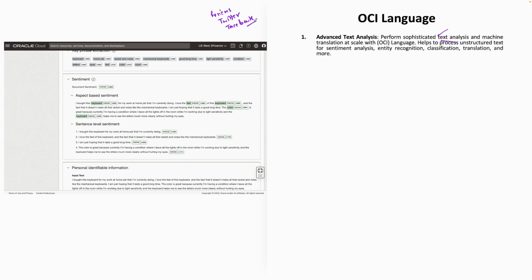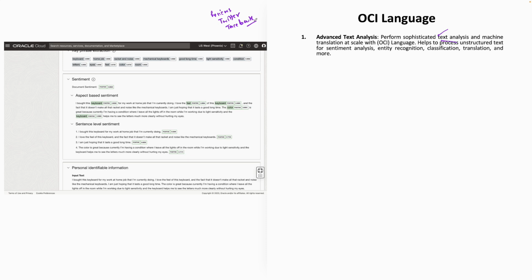It's pretty simple, right? Let's say you are a business, running your own pizza shop, or you are a big business. Obviously, you are basing your future trends on the feedback that you are receiving. This feedback from various customers could be in the form of reviews, Twitter feeds, Facebook. Now you just want to analyze what the sentiment is, how positive it is, how negative it is. And this is all an OCI Language tool can do for you.